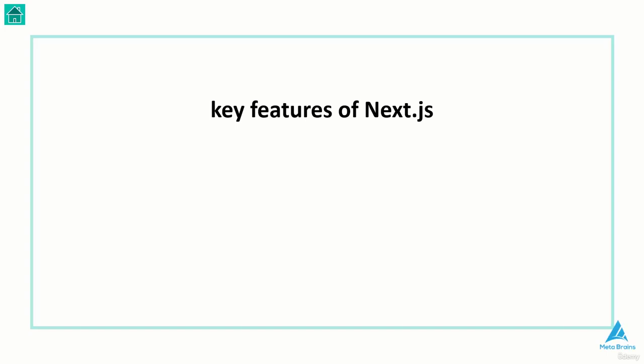Next.js is a React framework that provides you with building blocks to create web applications. It is built on top of React and adds a number of features that make it easier to build and deploy high-performance web applications. Some of the key features of Next.js include server-side rendering, SSR. This means that the HTML for your pages is rendered on the server before it's sent to the client. This can improve the performance of your application as the client does not have to render the HTML itself.